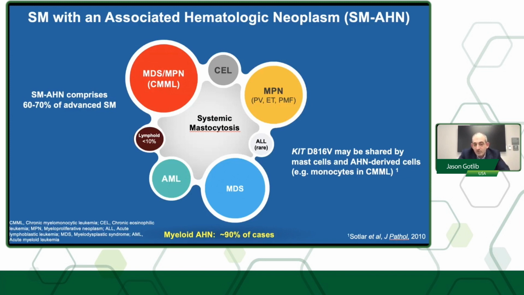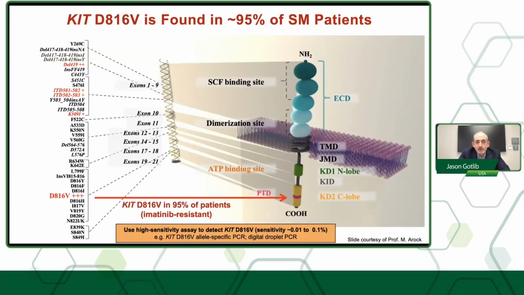Of interest, and importantly regarding therapy, the KIT D816V mutation can not only be in the mast cell compartment, but also in cells of the AHN, for example, monocytes in chronic myelomonocytic leukemia. I think one of the major takeaway messages of this talk is that one needs to identify the KIT D816V mutation with a high sensitivity assay.